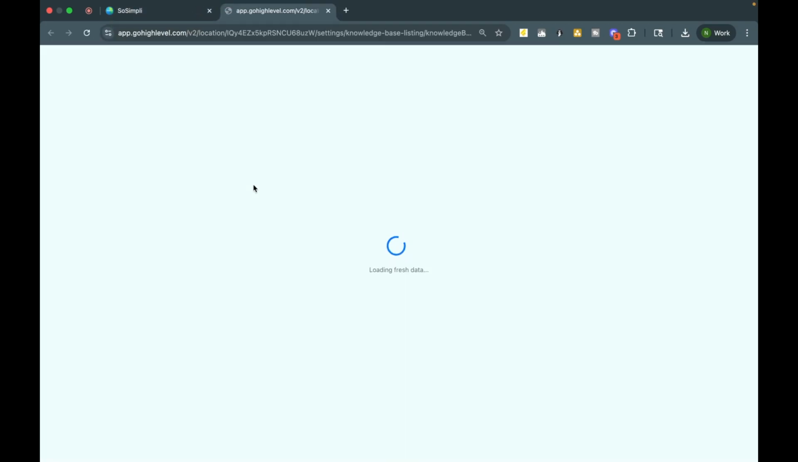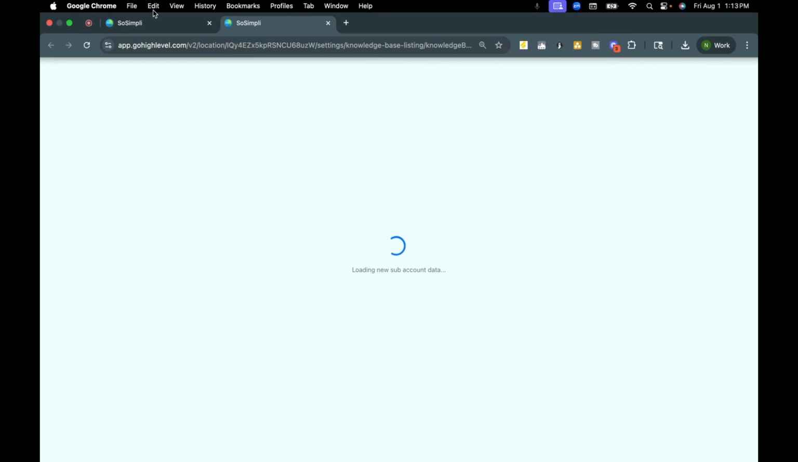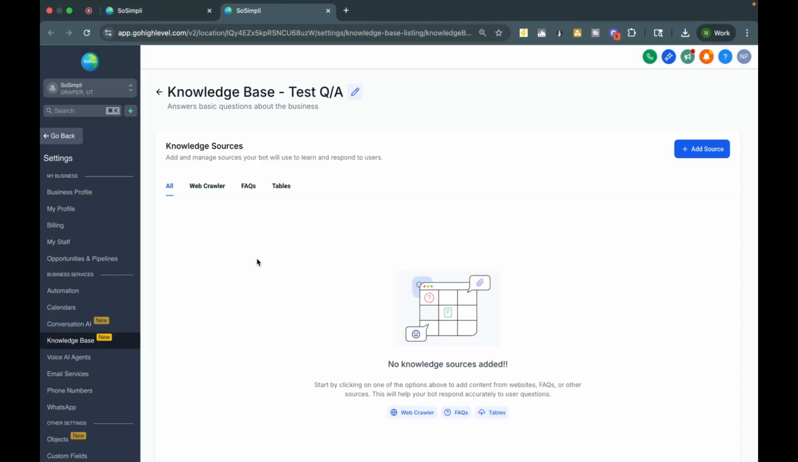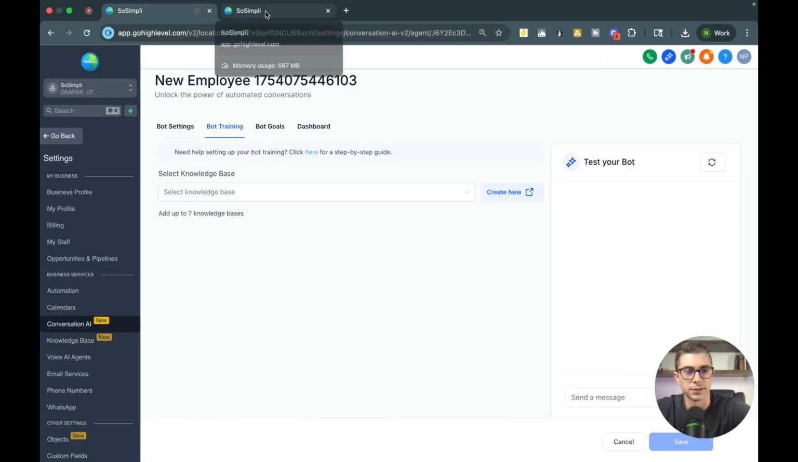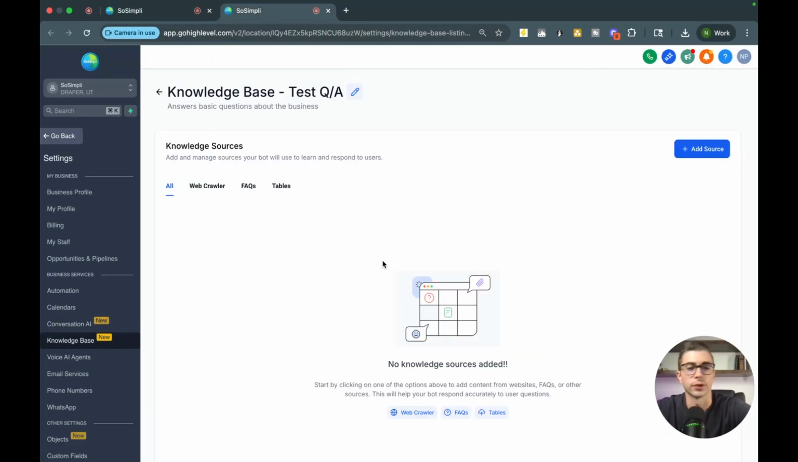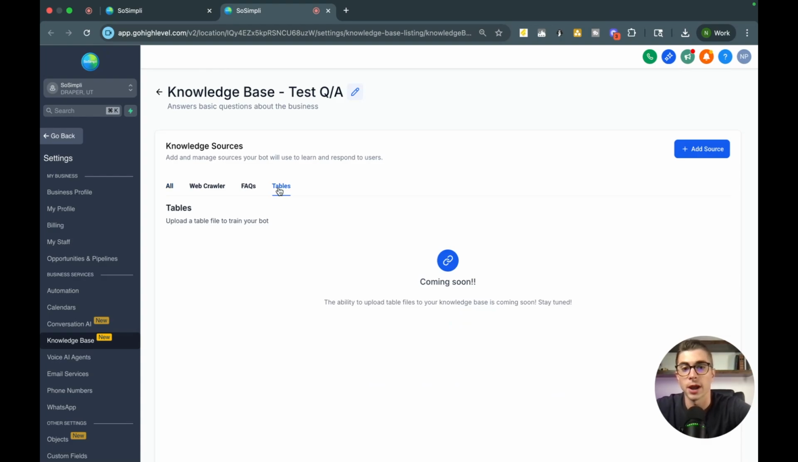And what it's going to do is open a new tab. And once this new tab is opened, you're going to see it's taking me to the settings within the HighLevel platform. And let me just make sure I can see my face here. Still. Okay, perfect. And you'll see here, you can go ahead up here and add a source. Now there's 3 types of sources. Tables, they're still in pilot mode, so they're coming soon. So just ignore those for now. You have web crawler and you have FAQs.